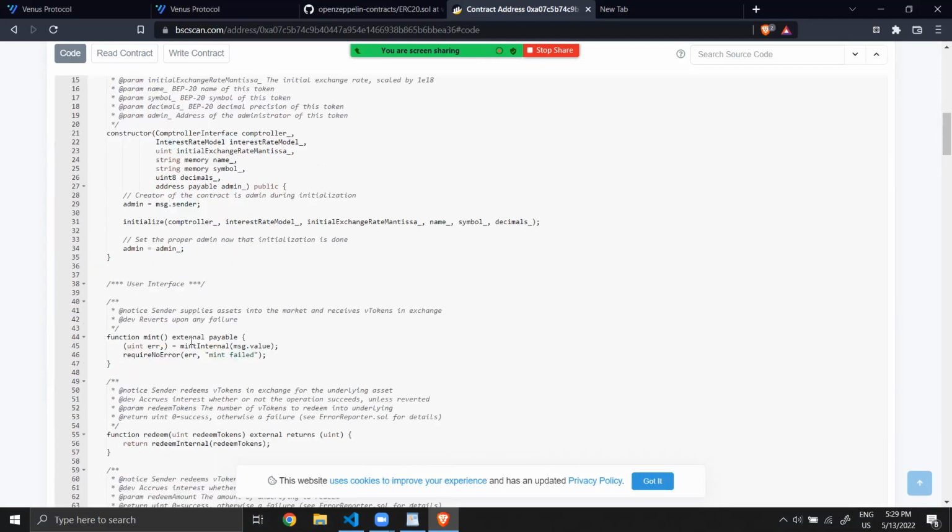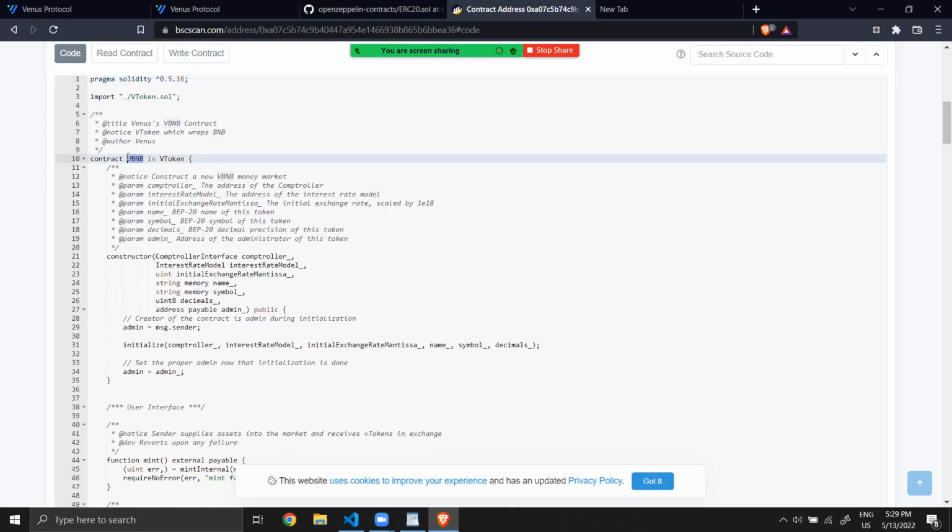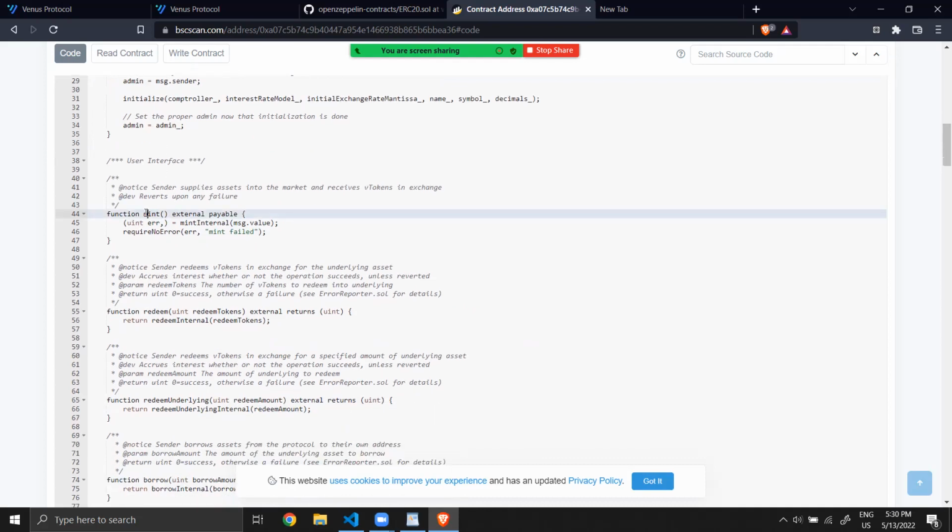Like this. So this is the contract VBNB, which is a V token, and you can see that the mint function has been modified with message.value. It means when you send some BNB from a web browser to the blockchain, it will go with message.value. So here you can see that it calls mint internal with the number that has been sent.